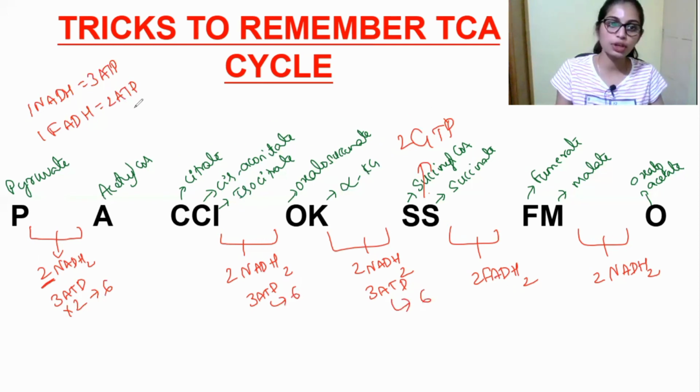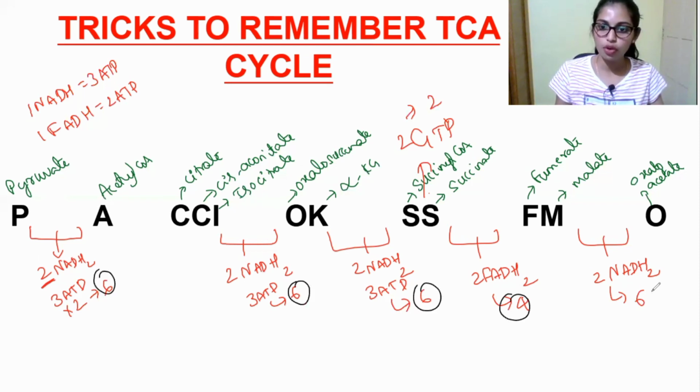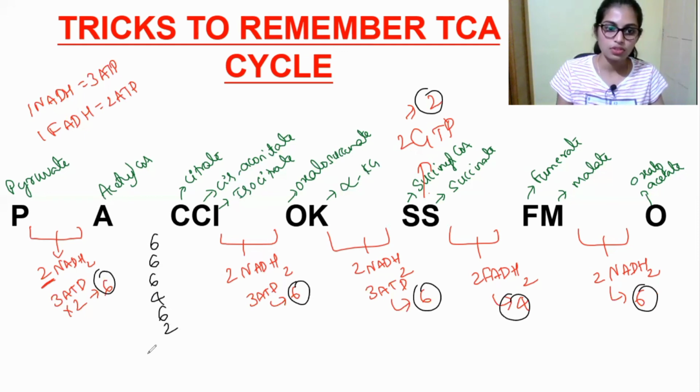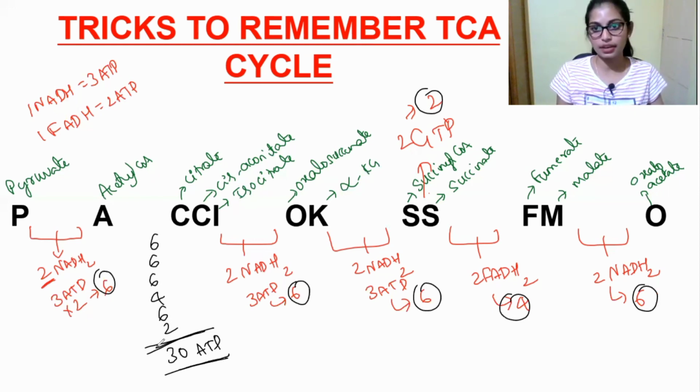So here FADH2 is nothing but 2, right? So 2 FADH2 means 2 twos are 4 ATP. So here also 6 ATP. So here 2 ATP. Okay, so how many ATP? 6, 6, 4, 6, 2. So you just calculate all these things. 6, 6, 6, 12, 4, 6, 2. So totally 30 ATP will be released during Krebs cycle. Okay, just calculate over here. So we got 30 ATP.